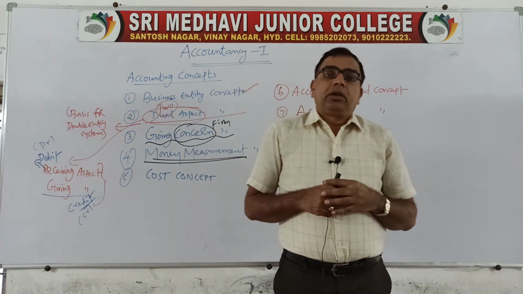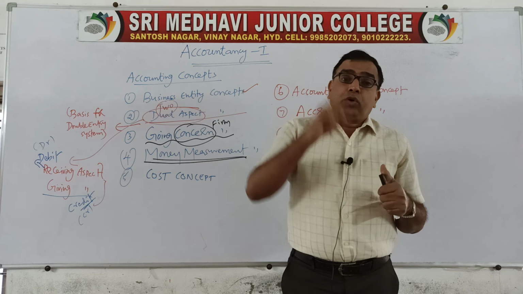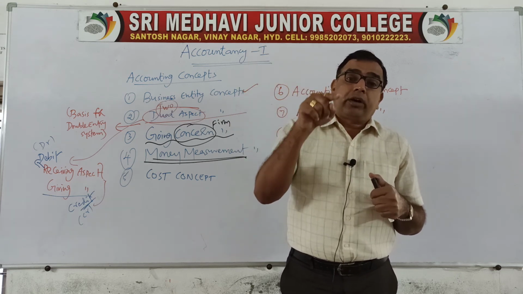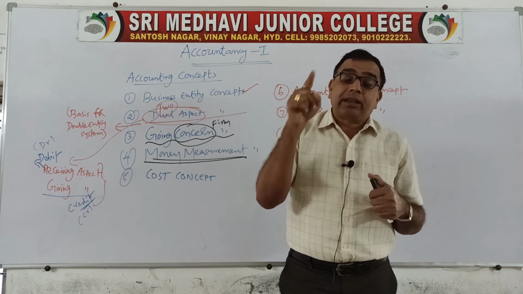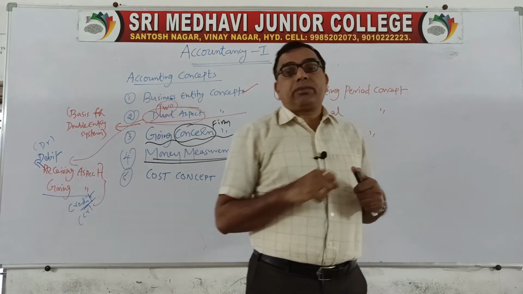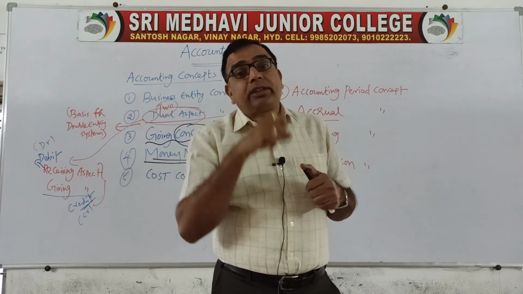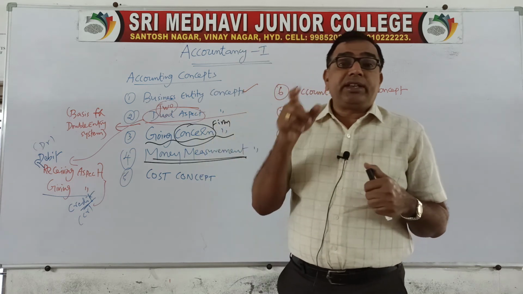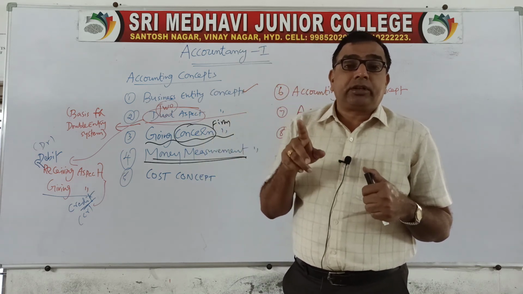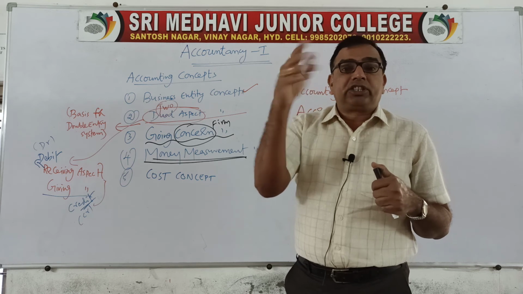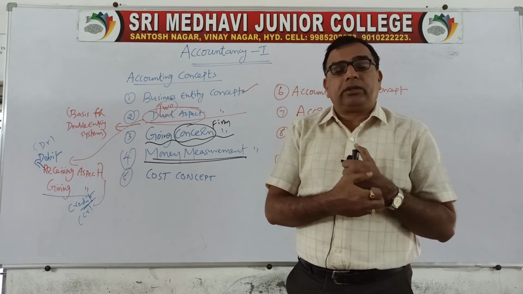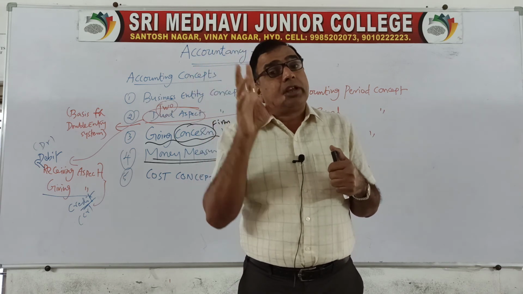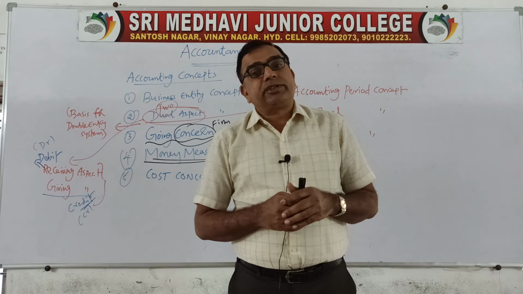So remember one point. Go to the basic definition of accounting. What is accounting? Recording, classifying, summarizing. How can you go for summarization? How can you add things unless they have a common measuring unit? As you know, money is the international common measuring unit. So all over the world, whether it is dollars or rupees or dirhams, whatever it may be, transactions are expressed in terms of money. Then only we can summarize.